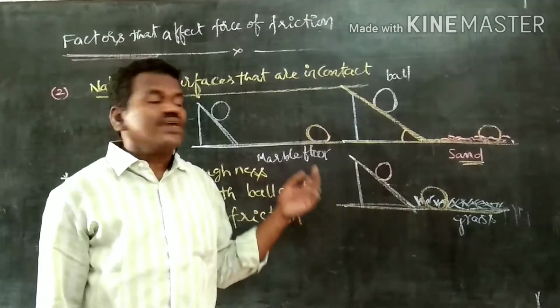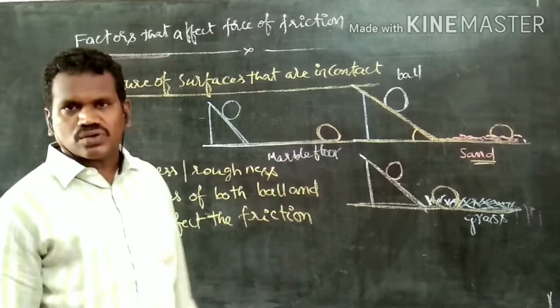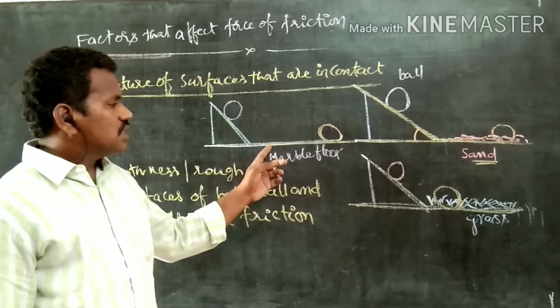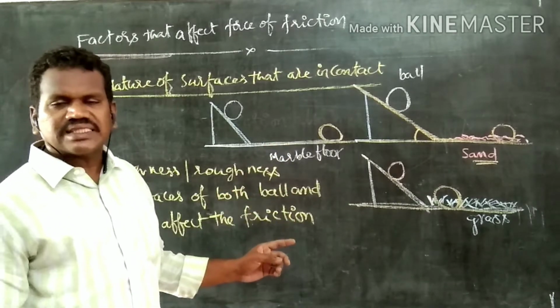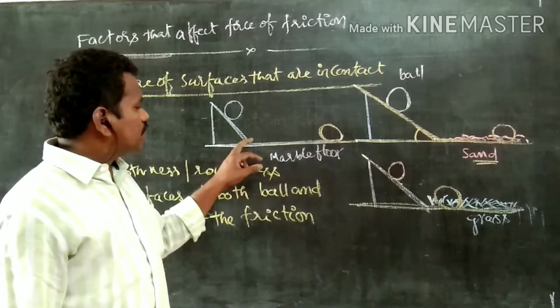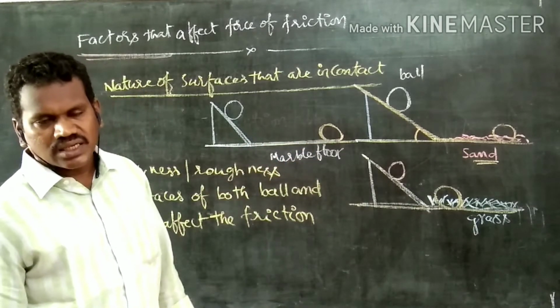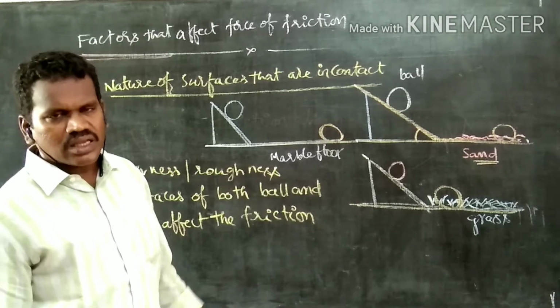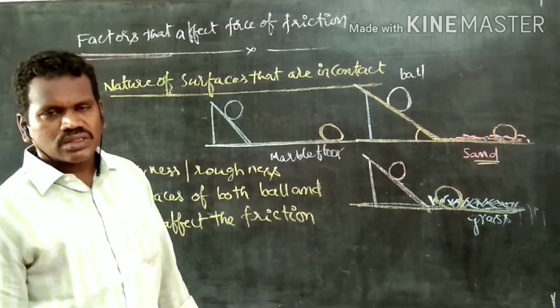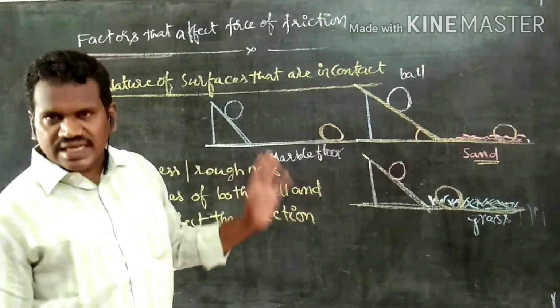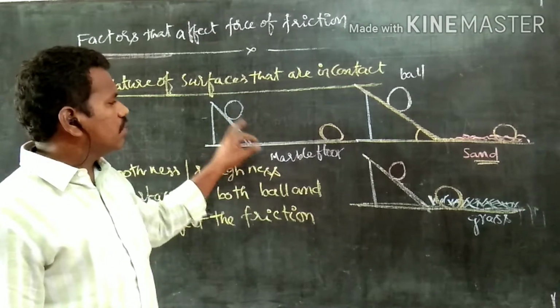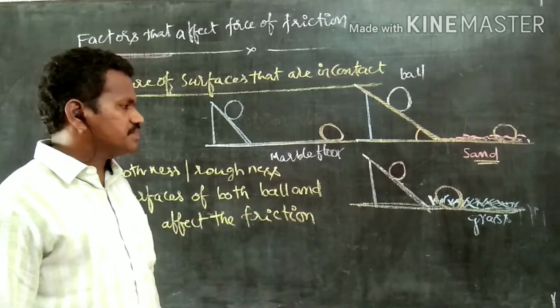See here, why is it moving more distance on the marble floor? Because the irregularities, that is up and downs, that are present over the surface of the marble floor are less. Then it is said to be smooth. As it is smooth, friction is less. So the ball moves a long distance.